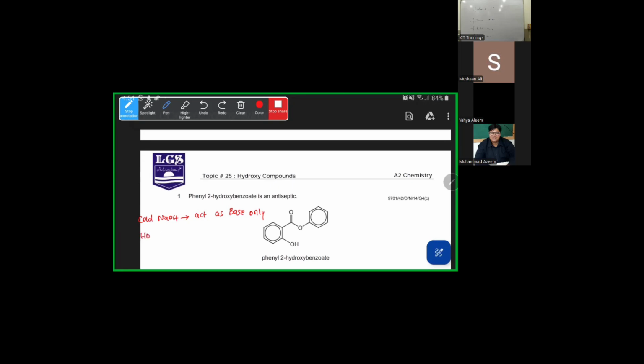Whereas if you got the hot NaOH, it acts as a base, but as well it does the process of hydrolysis.